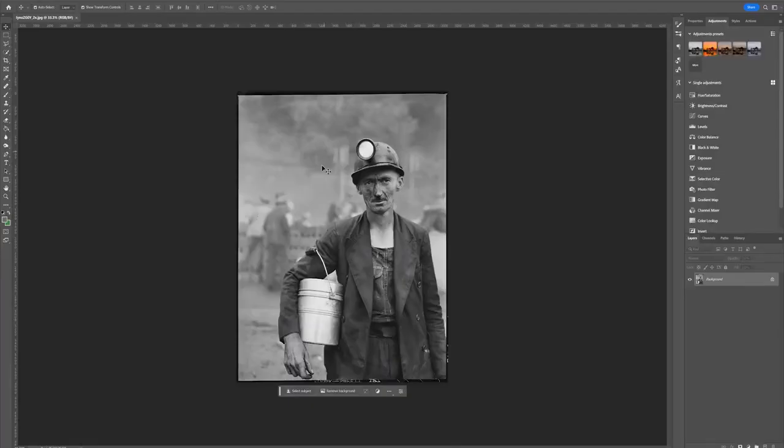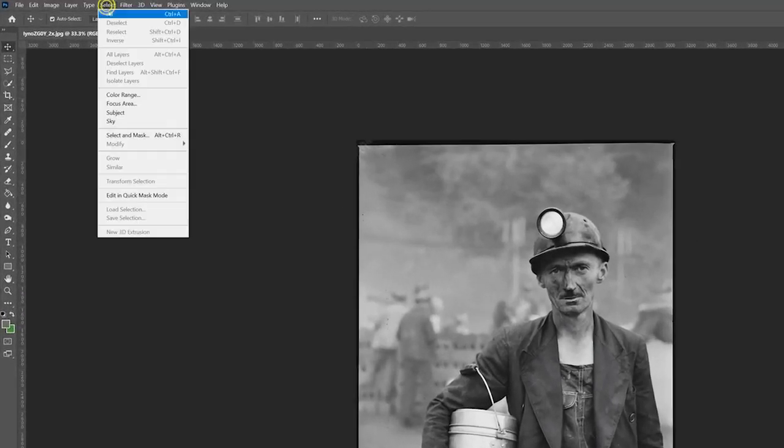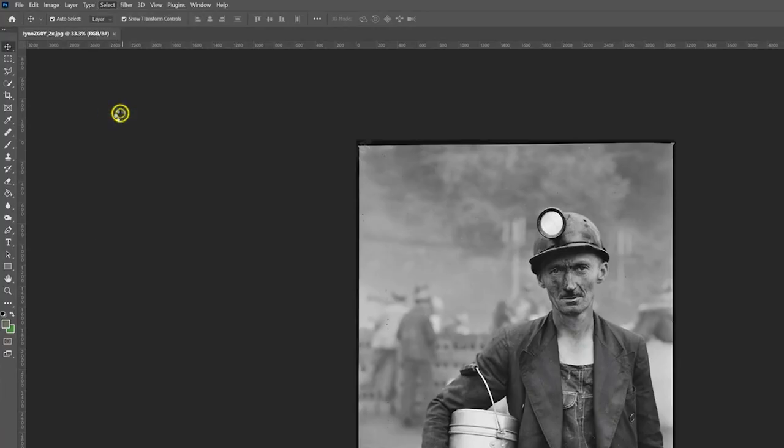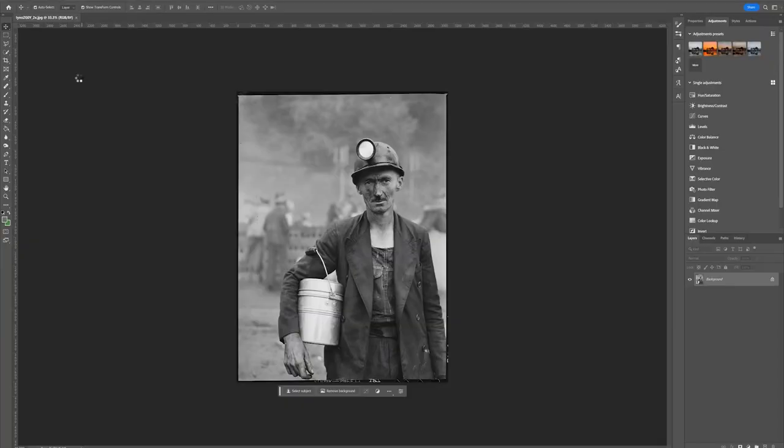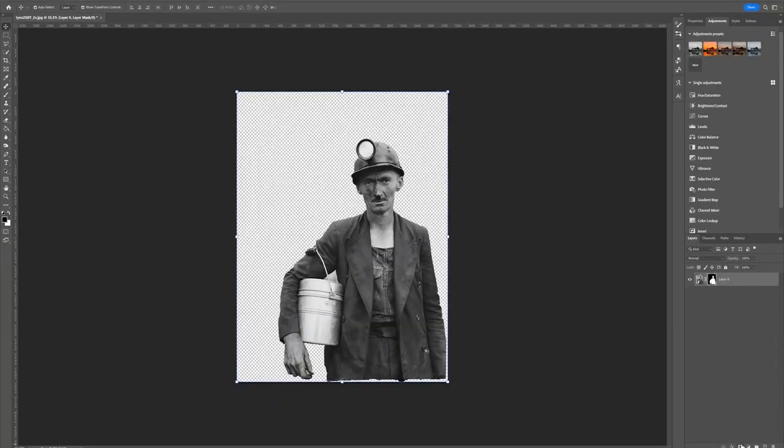So now we have our high-res images, we have our compositions in After Effects, and we have the ideas generated for what we're going to be animating. I'm going to start cutting out subjects from images. So I've got this photo of a miner, which I've upscaled, and I have brought into Photoshop. So I'm going to go to Select in the top panel. I'm going to go to Subject, and Photoshop will give you an outline around what it thinks is the subject of the shot. It's done a pretty good job here.